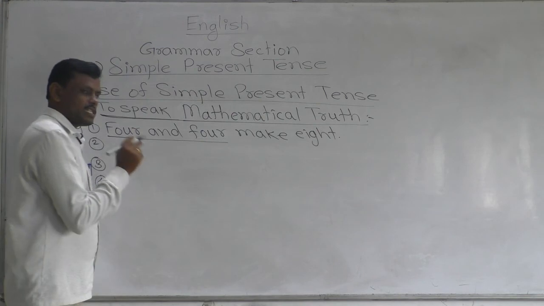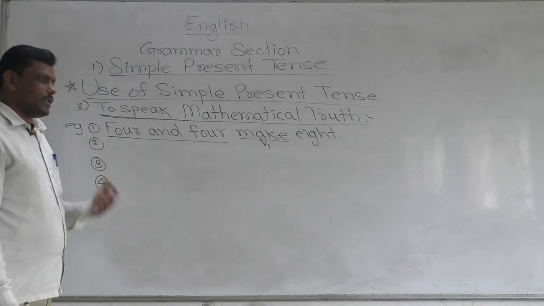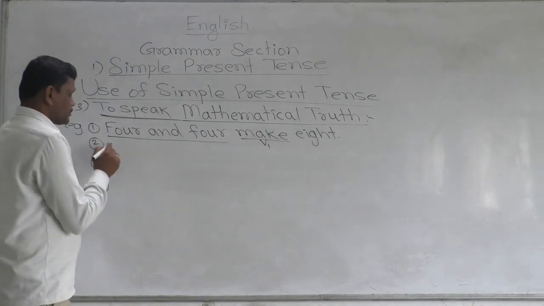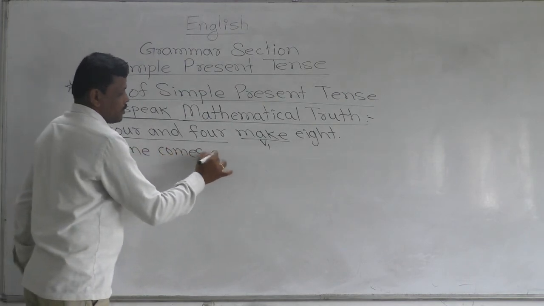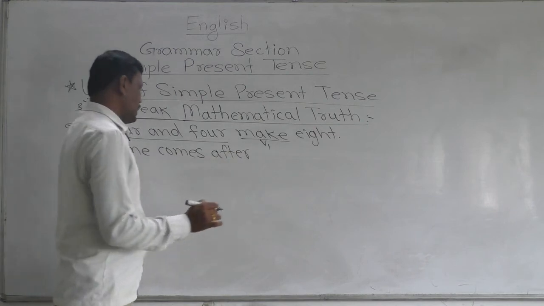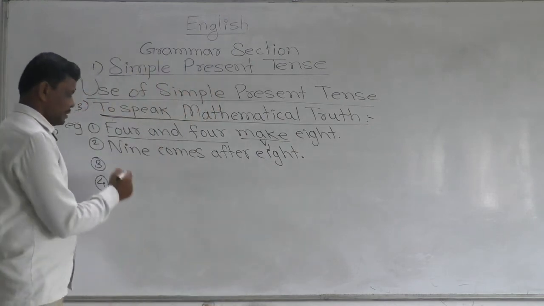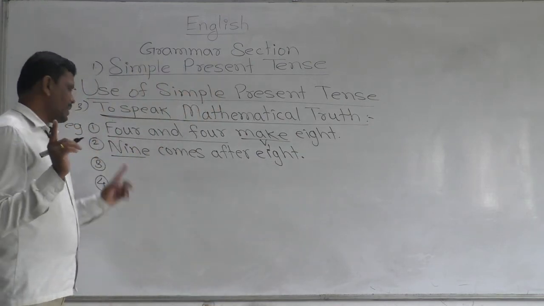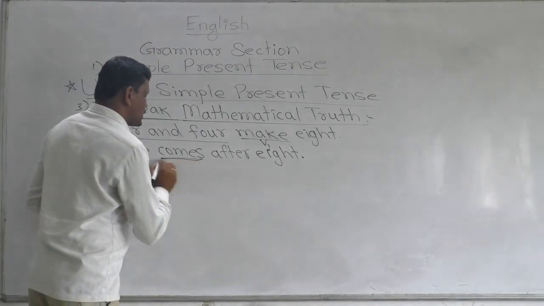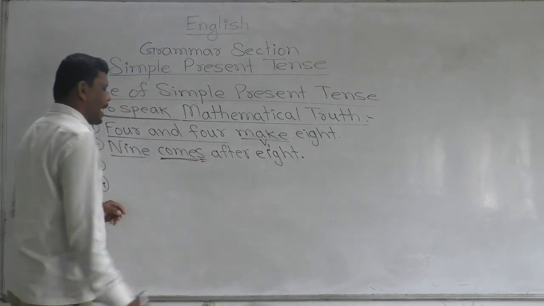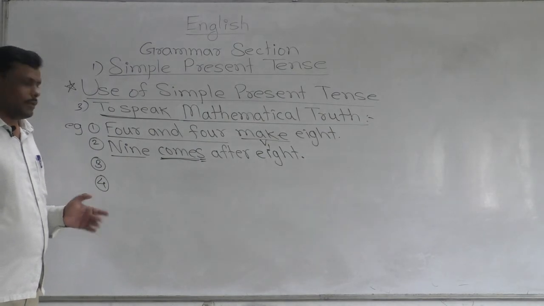Okay, 4 and 4, this is a plural subject, and after this plural subject there is V1, the base form. 9 comes after 8. We are speaking about a figure, 9, and this 9 comes after 8. Comes, C-O-M-E, and S is added here. This is mathematical truth. Correct?